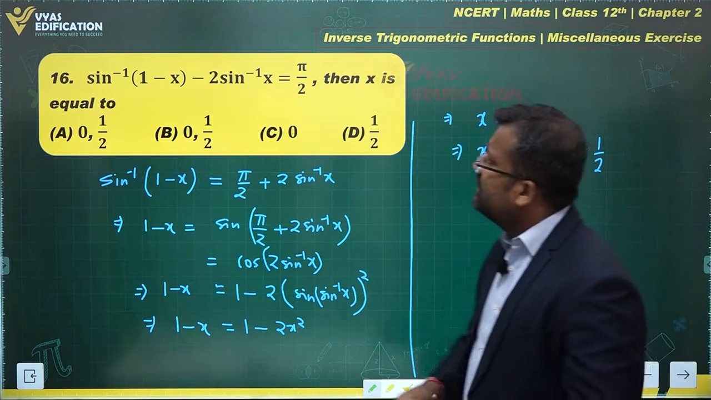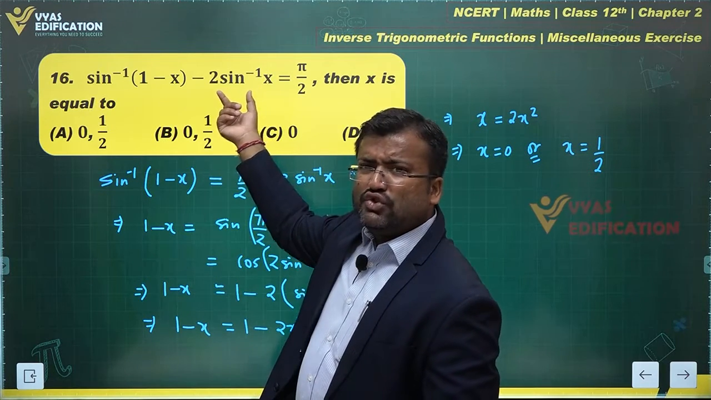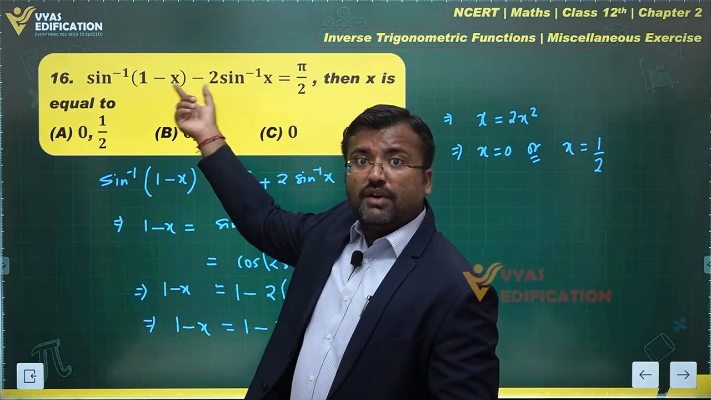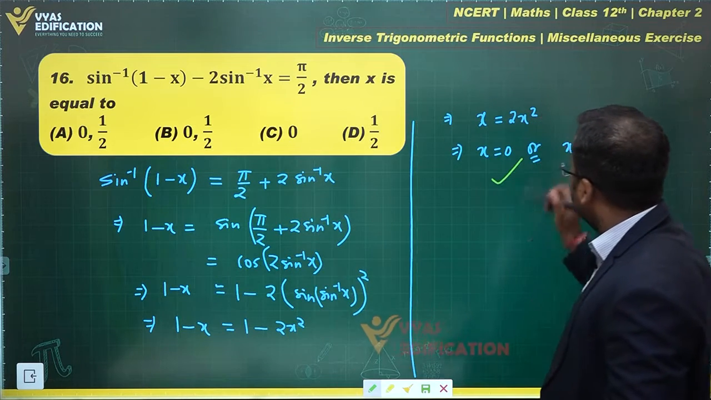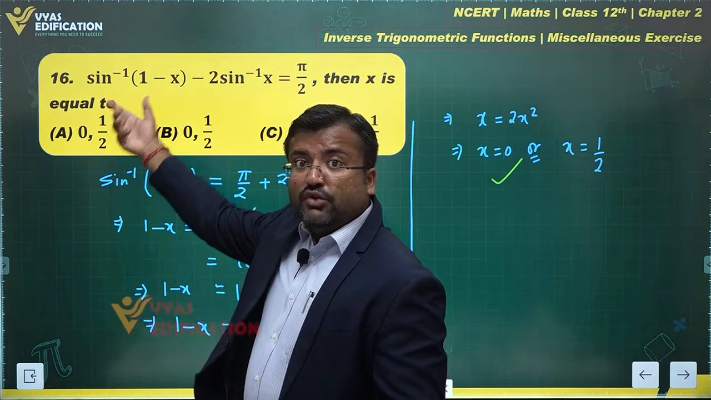Let's check 0 first. This is sine inverse 1, which is pi by 2, minus 2 sine inverse 0, which is 0. Pi by 2 minus 0 is pi by 2, which implies that 0 is okay. What about this 1 by 2? Let's check this 1 by 2. 1 minus 1 by 2 is 1 by 2.